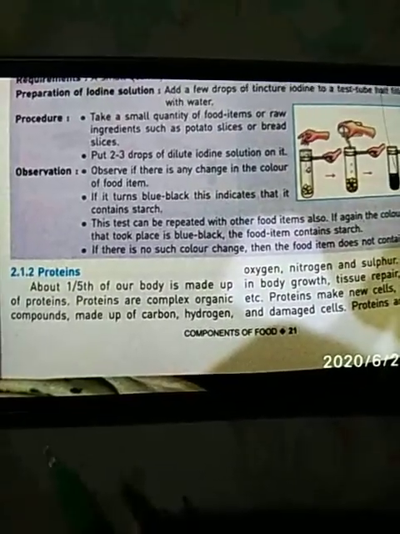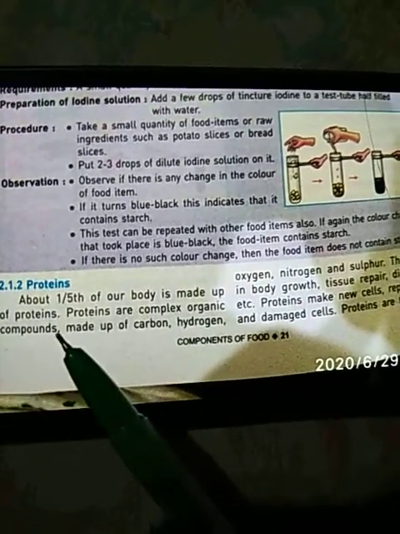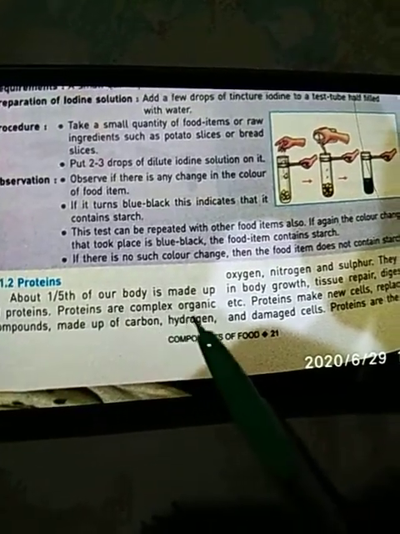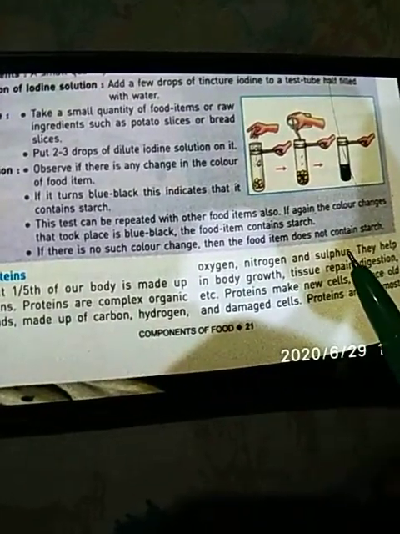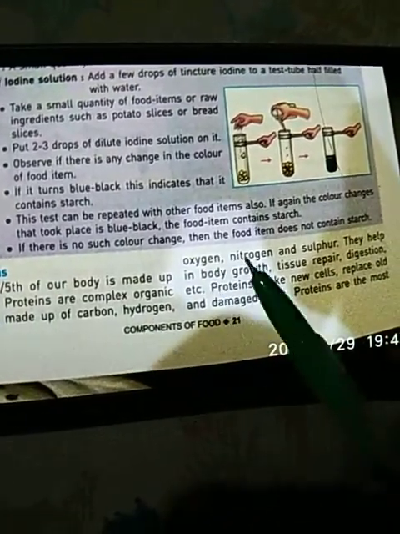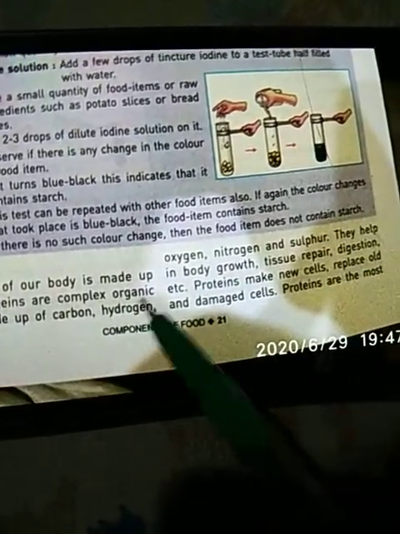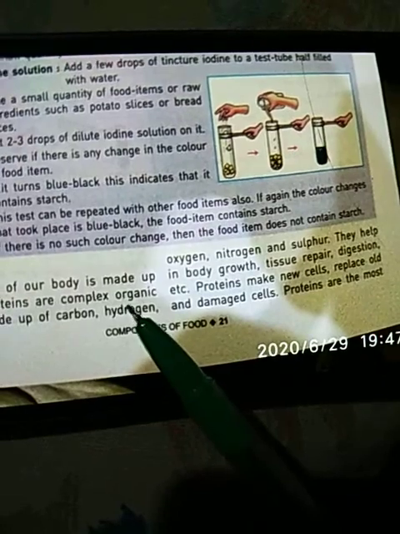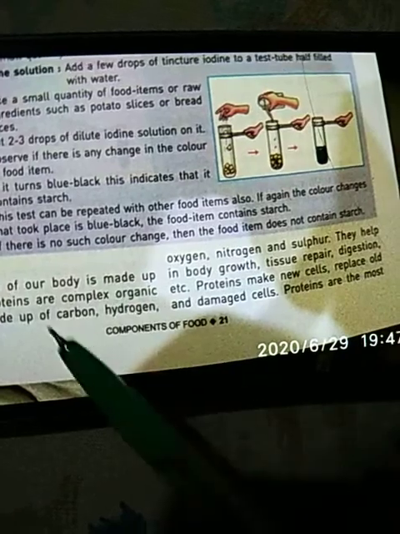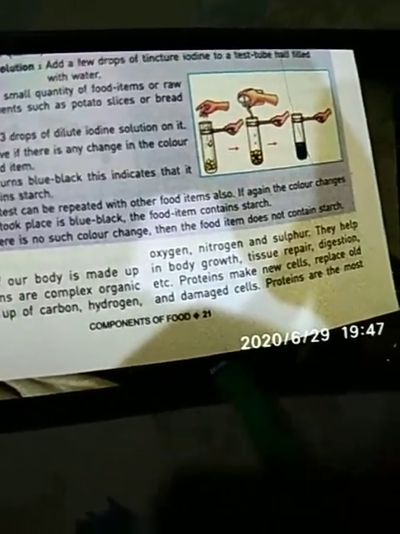Next we have proteins. About one-fifth of our body is made up of proteins. Proteins are complex organic compounds made up of carbon, hydrogen, oxygen, nitrogen and sulfur. Because of the mixture of these substances, it is known as a compound.